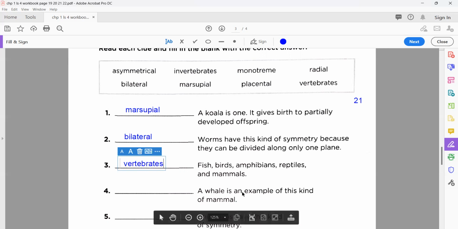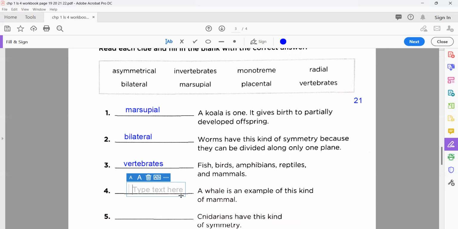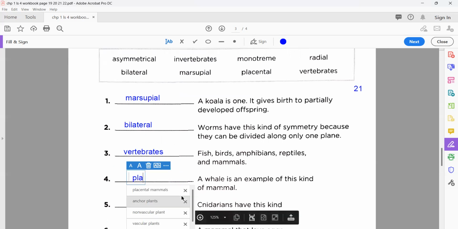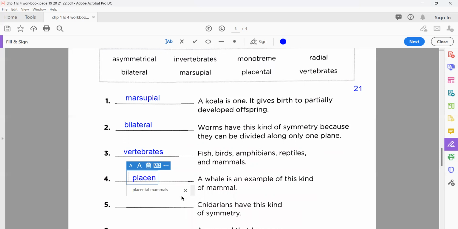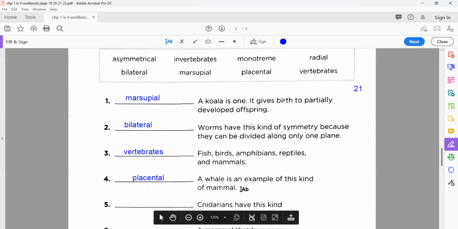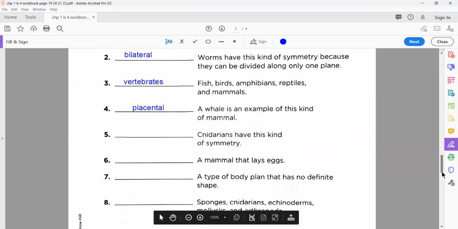Vertebrates. Okay, next. A whale is an example of this kind of mammal. Yeah, very good. It also gives birth to its baby from inside its body. So it means this is a type of placental. Very good. Very nice. Okay, my dear, when you're going to find the correct answer, you also need to verify or recheck your spellings. Okay.